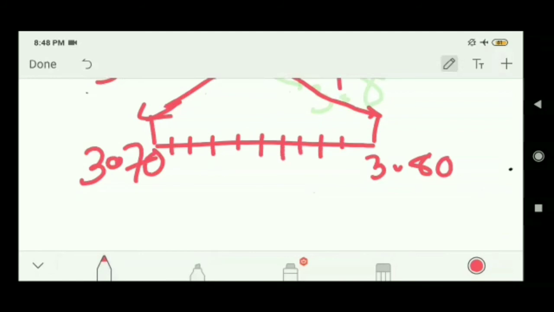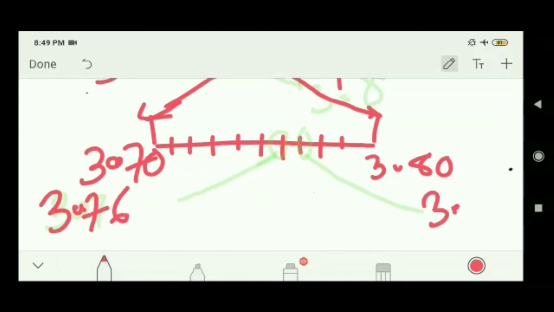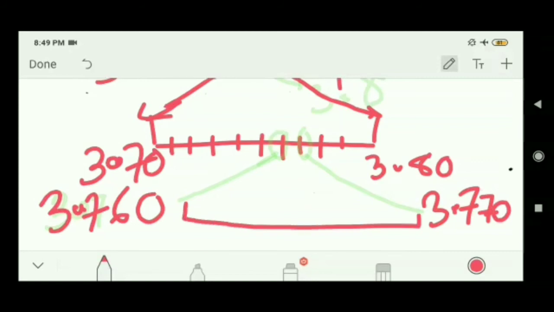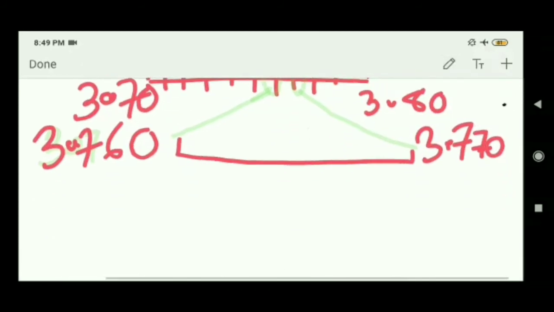So this is your 3.76 and this is your 3.77. I can write this as 3.760, no problem. This is 3.770. So this is your new number line in between 3.760 and 3.770.